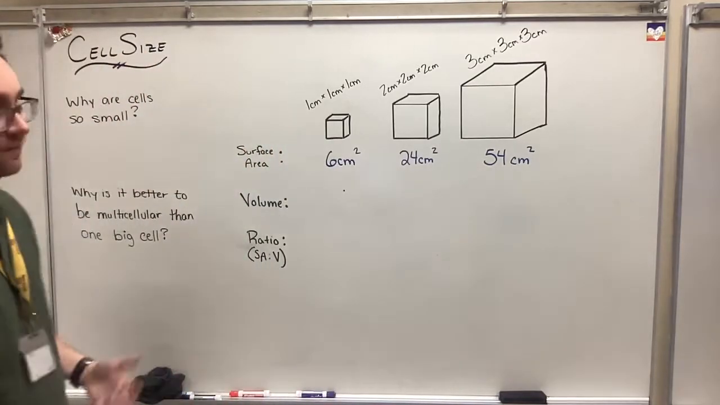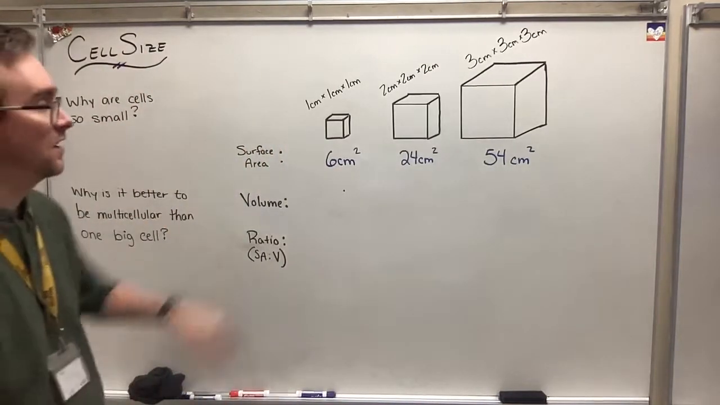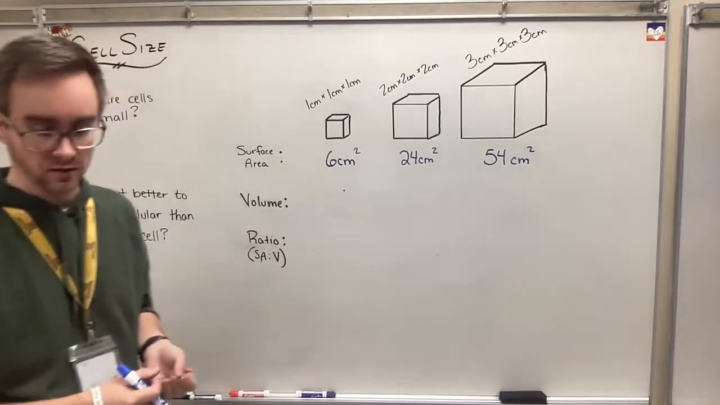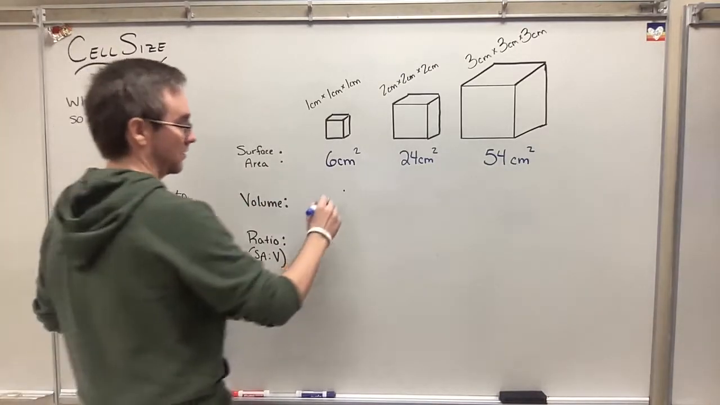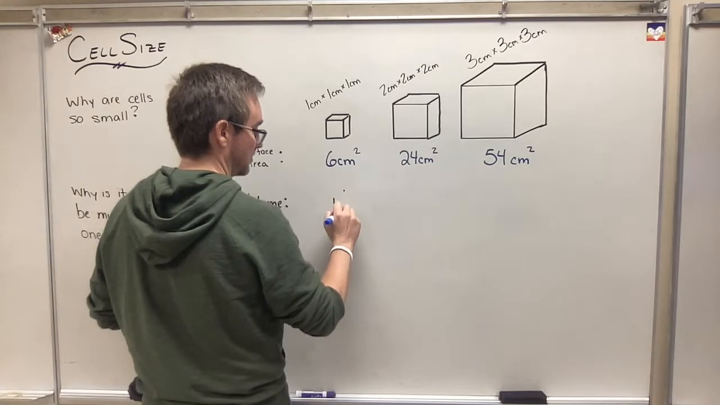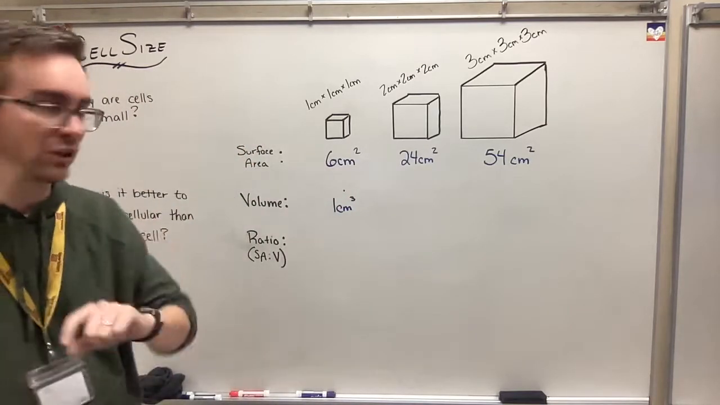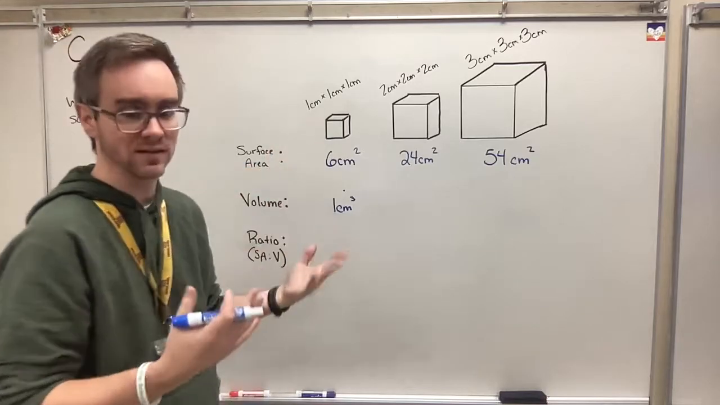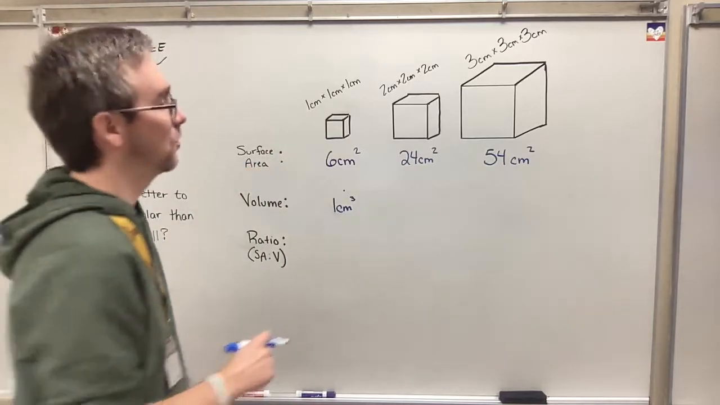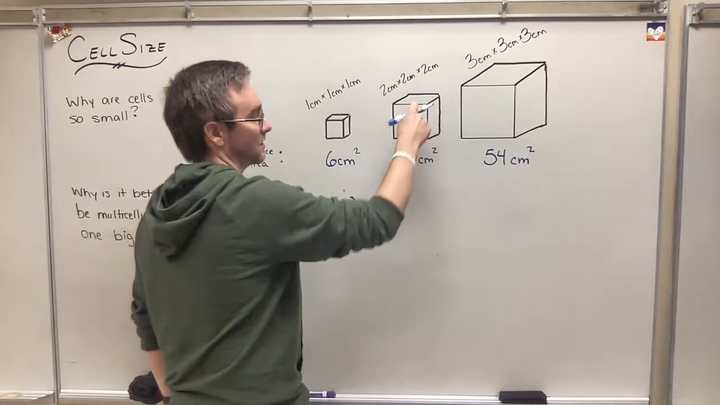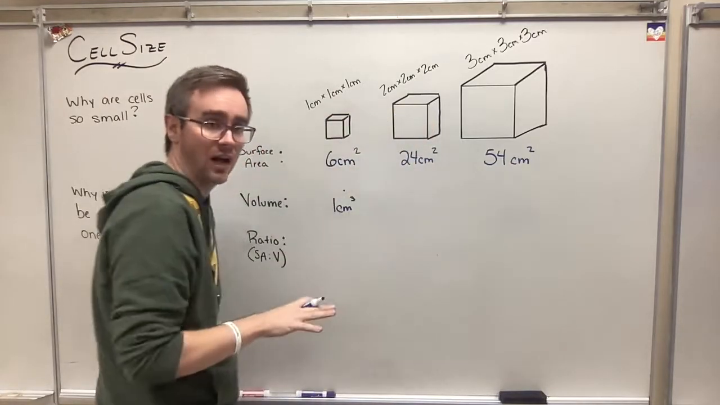All right, it's getting bigger. If I was going to do my volume, it would be the length cubed. The first one would be just 1 centimeter cubed. A 1 centimeter by 1 centimeter by 1 centimeter cube could fit inside this cube, which makes sense. This one, because it's 2 by 2 by 2, is not 4, because it's a 3-dimensional object.